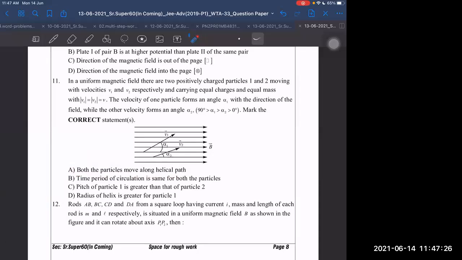Sir, is there any electric field along here? Electric field is not there. No, sir, only magnetic field. Then velocity, obviously A is correct only. B is also correct.